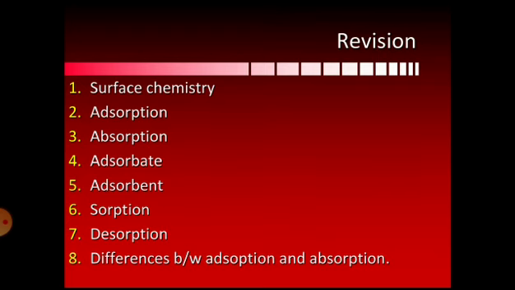The sixth one is sorption. Sorption is a process where adsorption and absorption take place simultaneously. Seventh one, desorption. The process of removal of adsorbate from the adsorbent is called desorption.